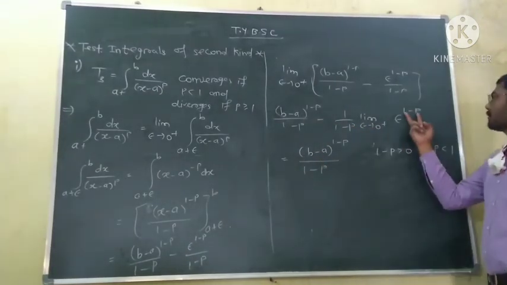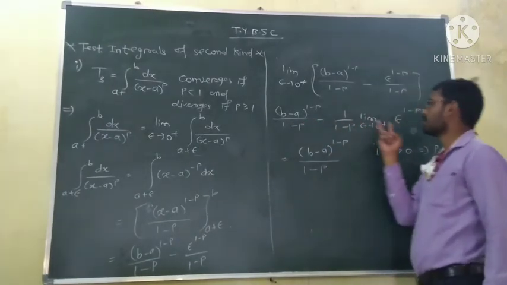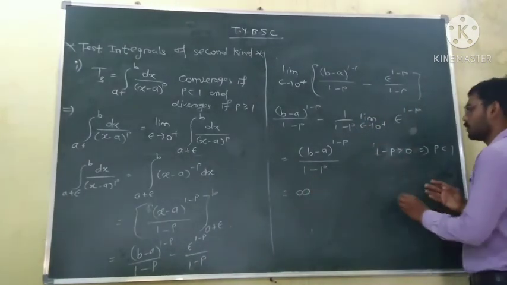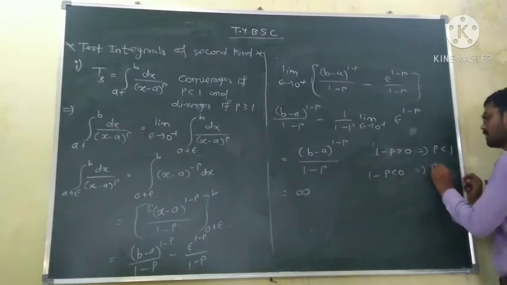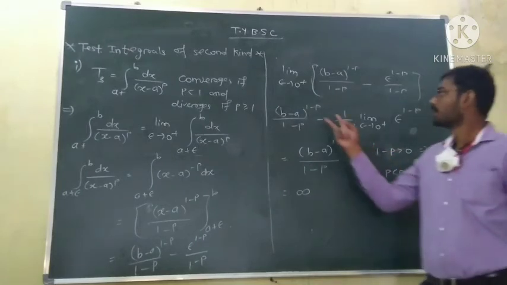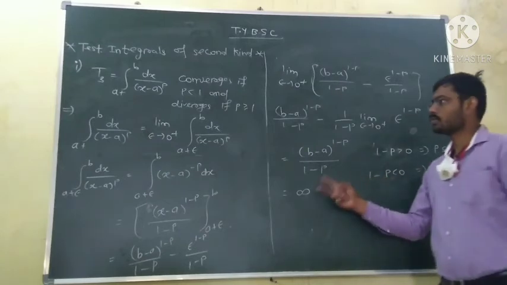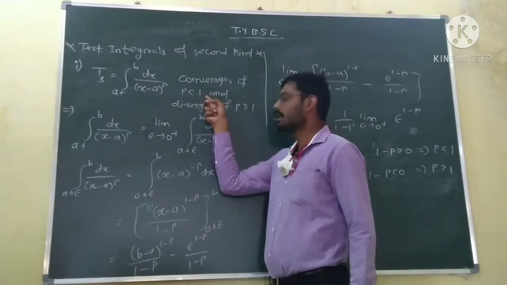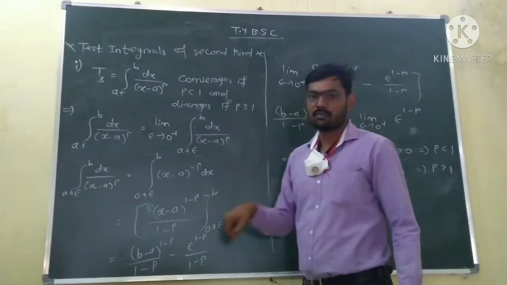But when 1 minus p is negative, this limit is equal to infinite. This is some finite number, this is some infinite number, so total number is equal to some infinite. So when 1 minus p is less than 0, that is p is greater than 1. So for p less than 1, this limit exists and is finite, and for p greater than 1, this limit is infinite. So we have observed one thing, this integral is convergent if p is less than 1 and divergent when p is greater than 1. But what about p equal to 1? We will see now.